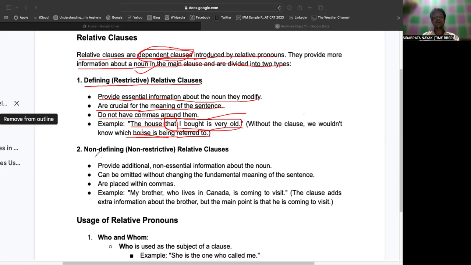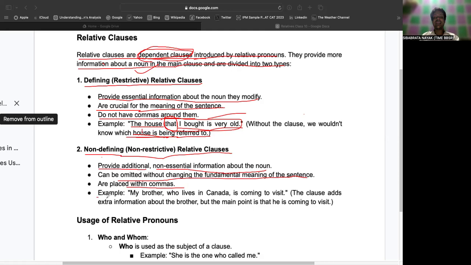But now if you observe the second one, which is called the non-defining or non-restrictive relative clause. Now what is that? They provide additional and non-essential information about the noun. They can be omitted without changing the fundamental meaning of the sentence. They are placed within commas. That's called a non-restrictive or non-defining relative clause.